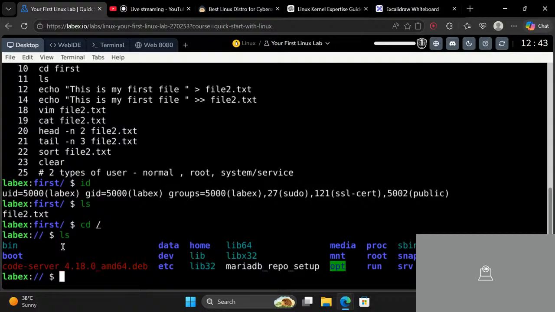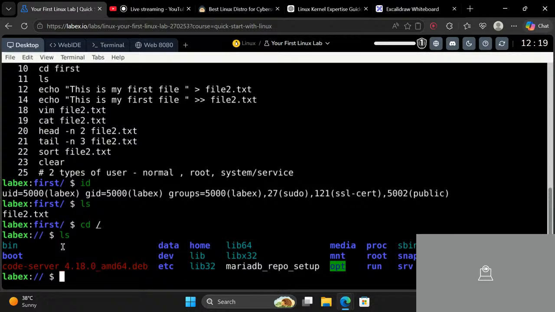Let me explain with bin. Bin is a directory that has scripts and executable files created while installing any application, only for normal users. So if you install any package, then it will have the scripts of that package inside that directory, which is the bin. And there is home.